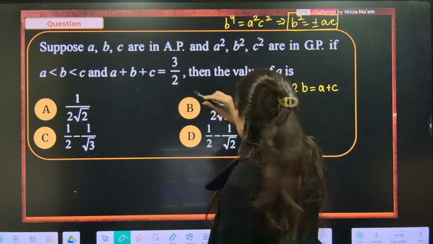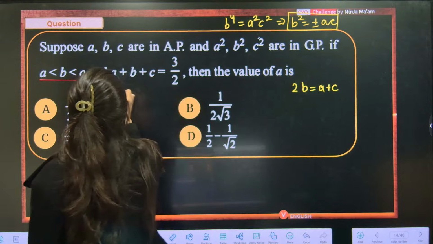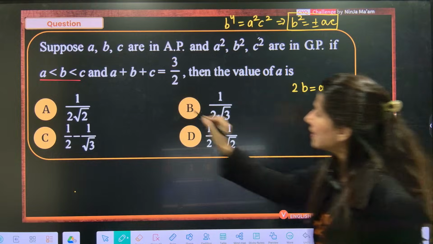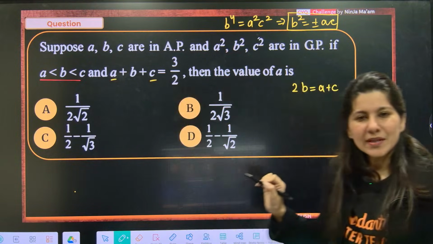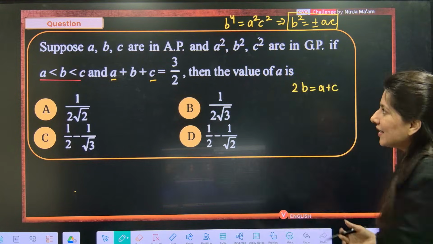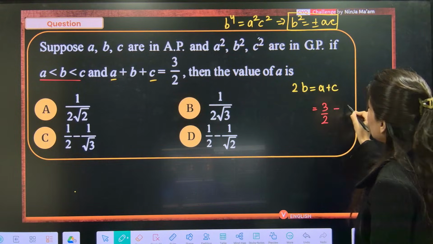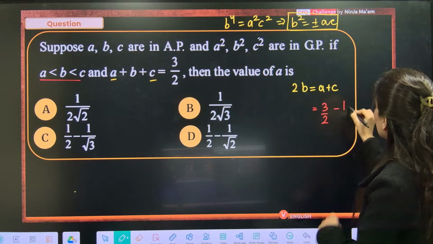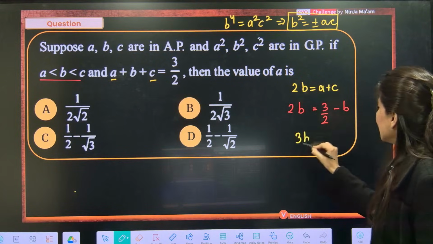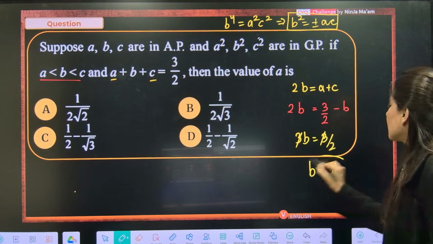Okay. Now, one more thing which they are giving is A plus B plus C is 3 by 2. So, you know what? A plus C. Can you tell me A plus C? See, equation solving. Think about how I can get something. A plus C, if I put it over here, is going to give me 3 by 2 minus B. So 3B is equal to 3 by 2. That means the value of B I have got, ma'am, is half.